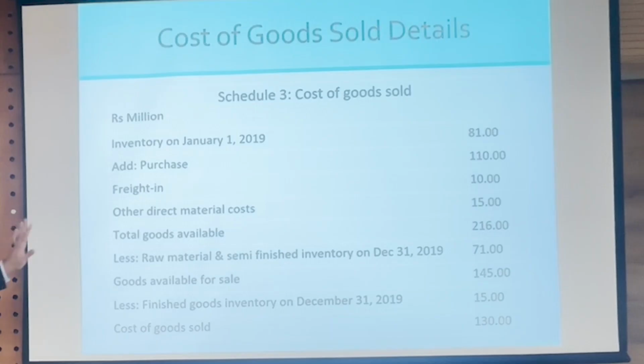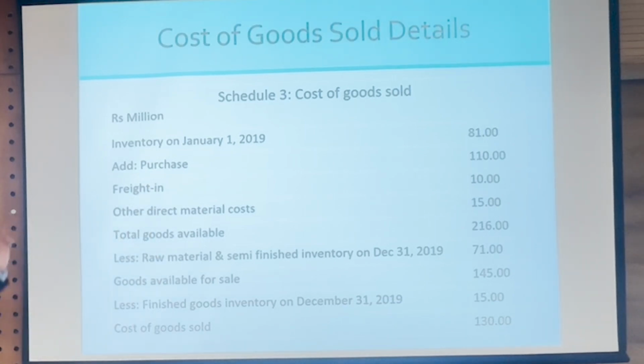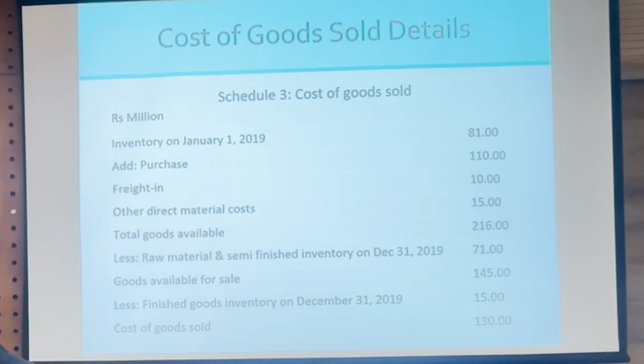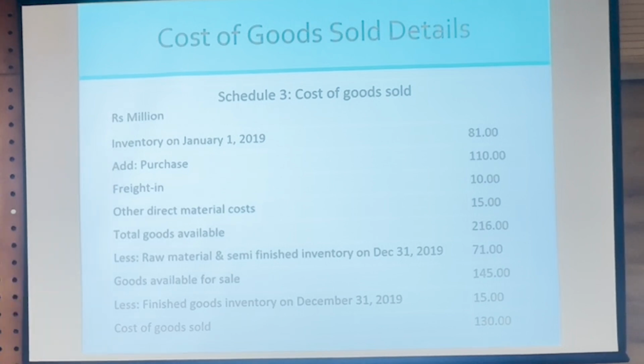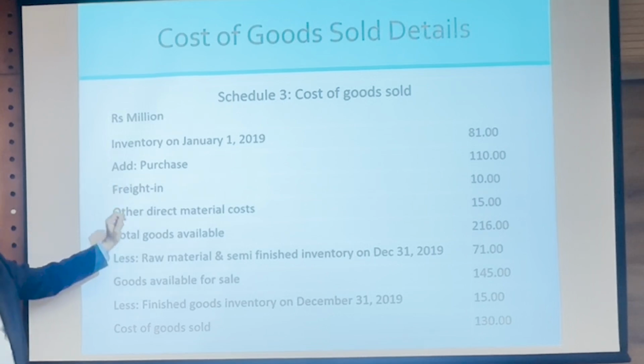Now, this is conceptually the same thing. So, let us look at it now. Inventory on 31st December. So, assume the financial year is January to December. This is the slide. Inventory on 31st of December was 81. Inventory on 1st January is also 81, 1st January morning. Then we add all the inflows on account of purchases.